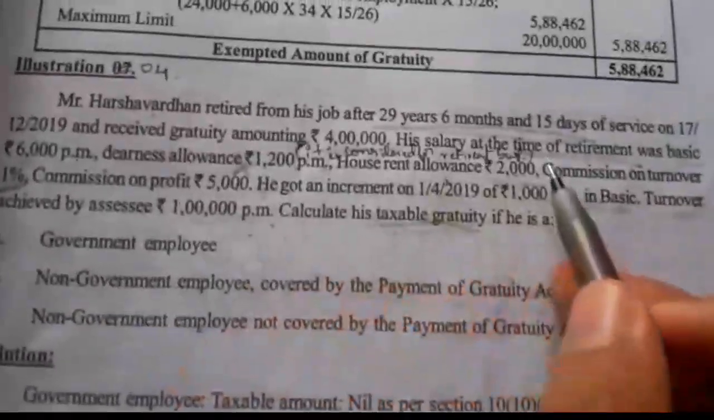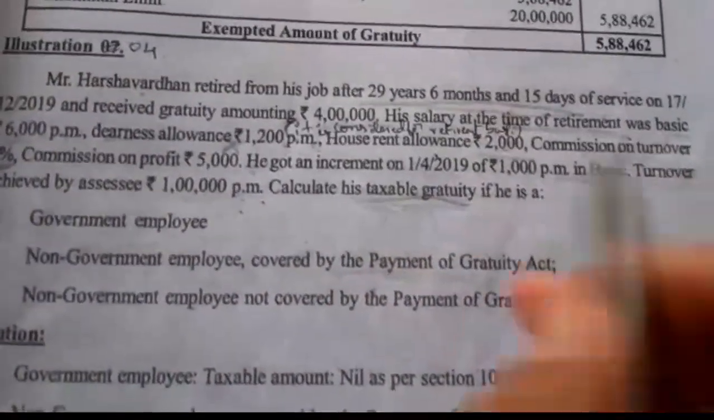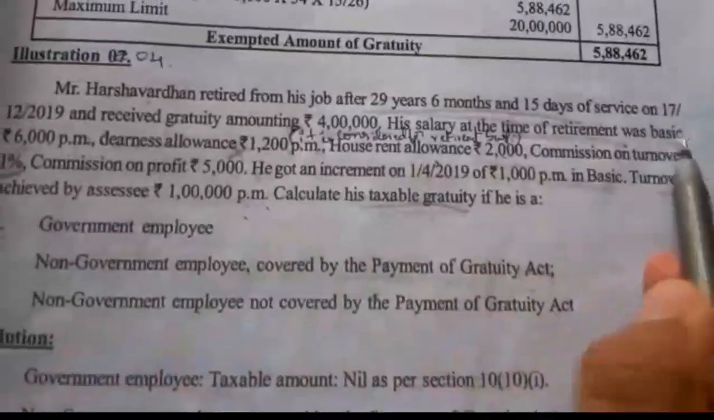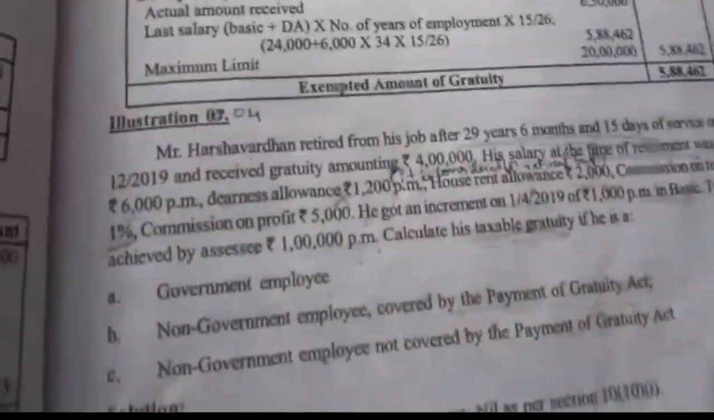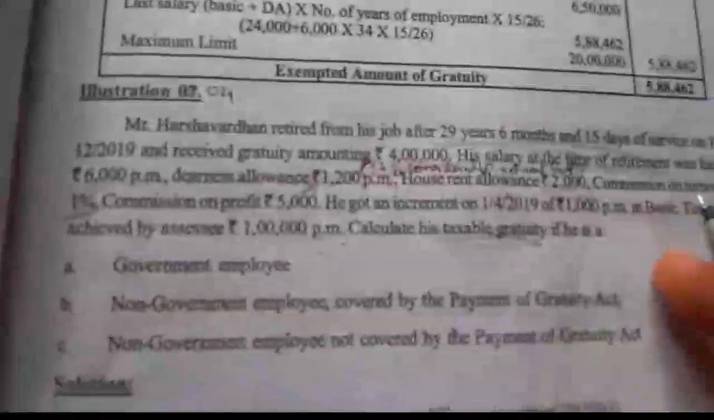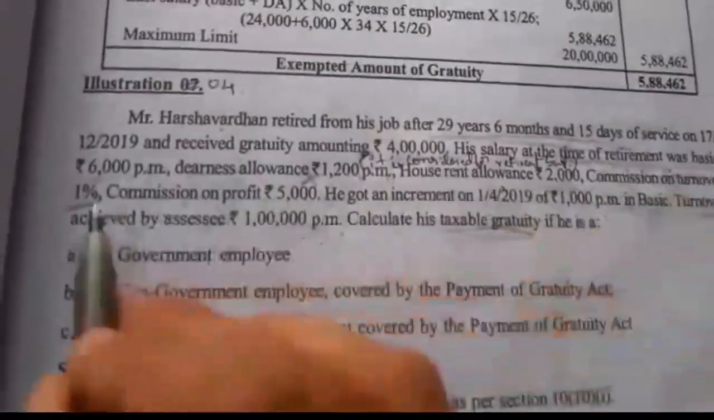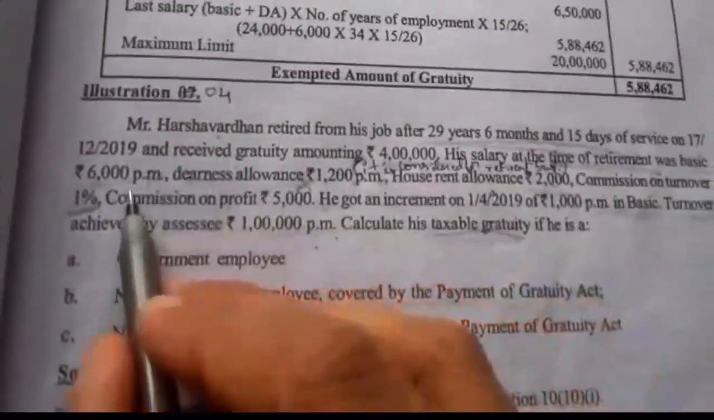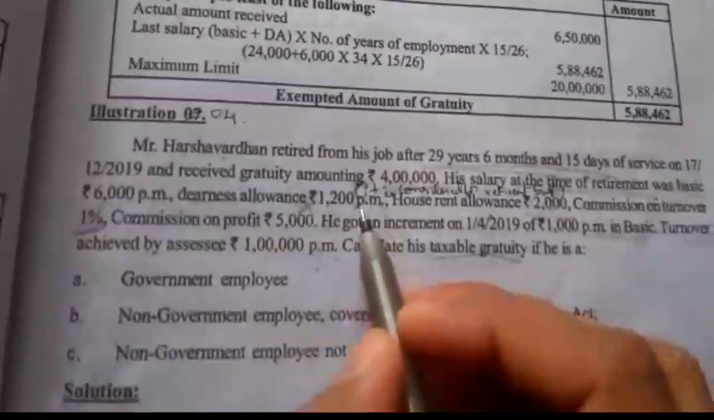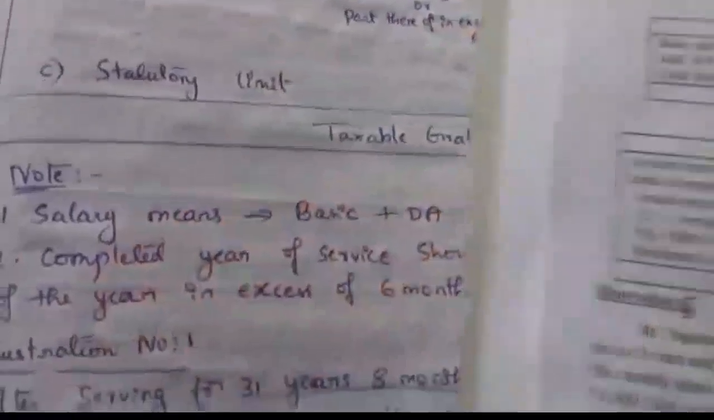In case of employees covered under the Act, salary means basic plus DA, we have to take. So whatever the last drawn salary is, we have to take in case of covered under the Act. So last drawn salary here is basic plus DA, that is 6,000 and DA amount we have to take 1,200. So that is the last drawn salary, and here salary means basic plus DA.